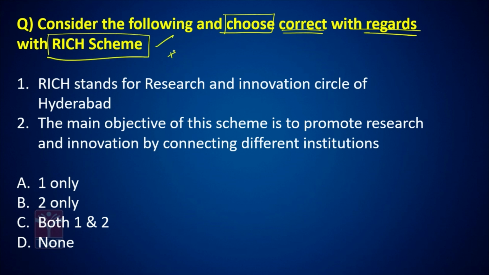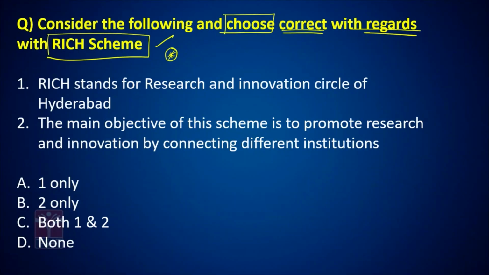RICH is a policy started by government of Telangana after Telangana came into force. Now, let us see some points with respect to RICH scheme with the help of an objective type question.